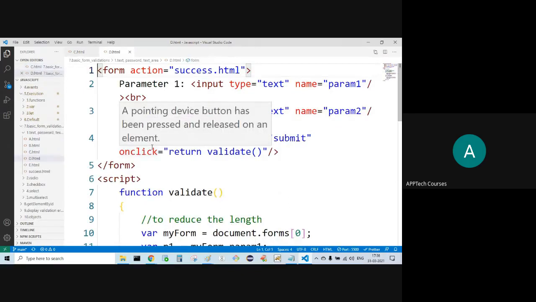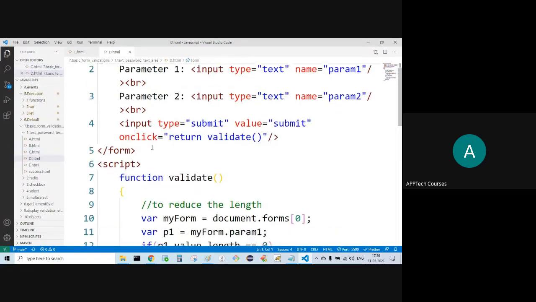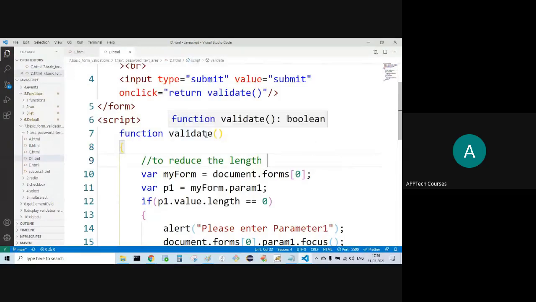Even more we can reduce. How? P1 represents my form dot param1. Wherever you require my form dot param1, you can simply go for P1. My form represents document dot forms of zero, and inside that we have the param1.